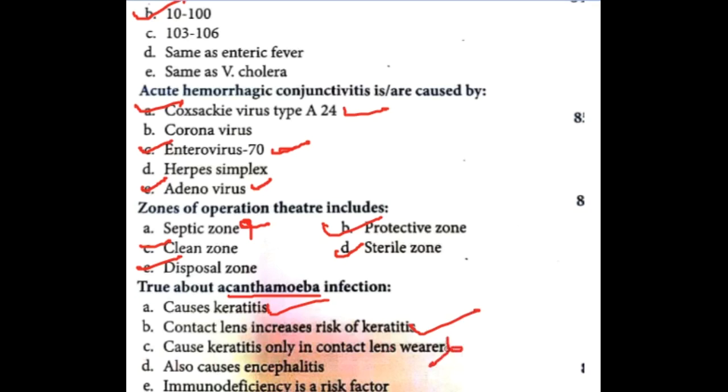Acanthamoeba can also cause keratitis when associated with vegetable material entering the eye. Even in immunocompromised patients or patients undergoing chemotherapy, Acanthamoeba can cause keratitis. It also causes encephalitis, and immunodeficiency is a risk factor.